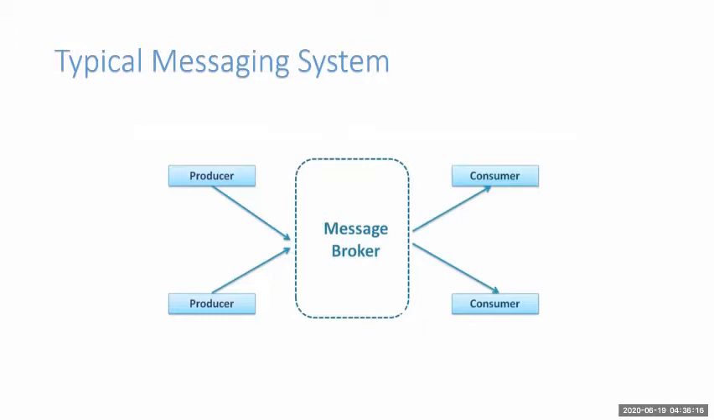In a real time scenario, if you are sending a message to someone, there should always be a consumer or recipient who will receive that message, and between them we have a broker. The best example I can give you for a typical messaging system is YouTube. I will explain later what it is in YouTube.